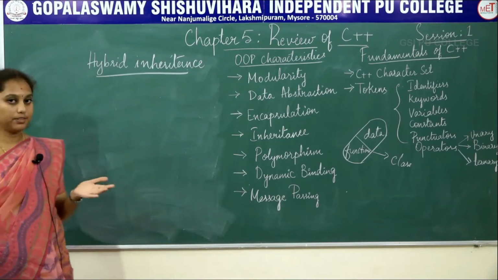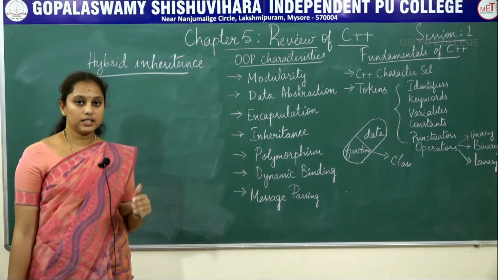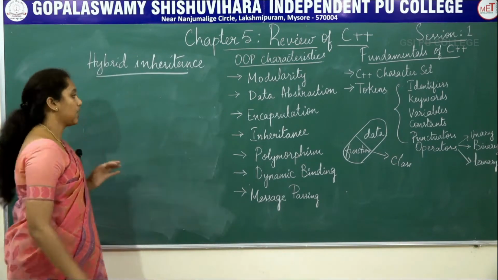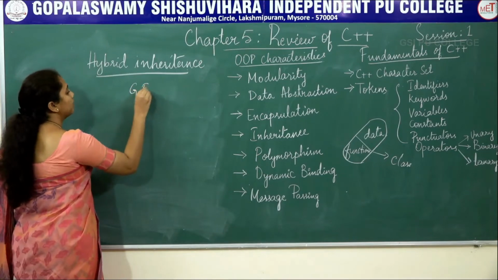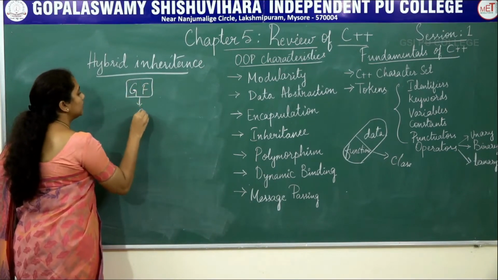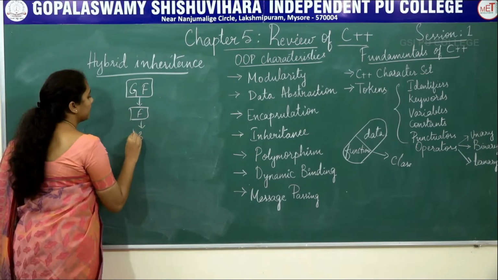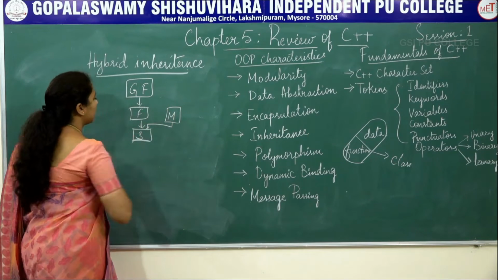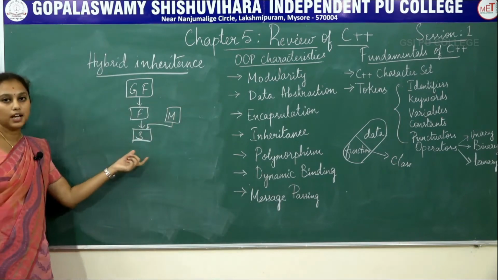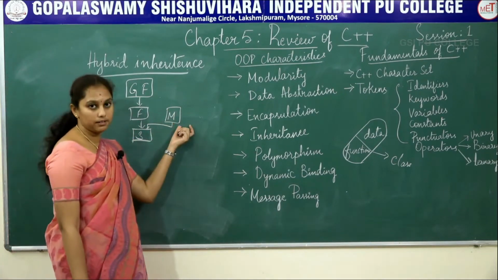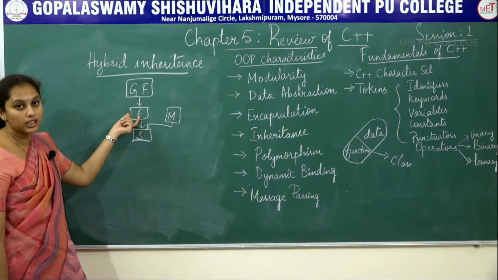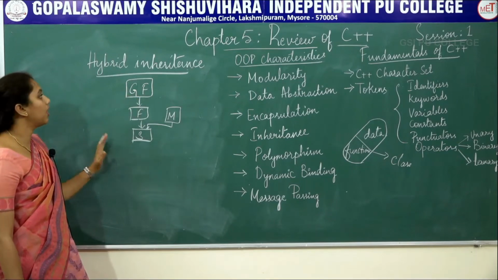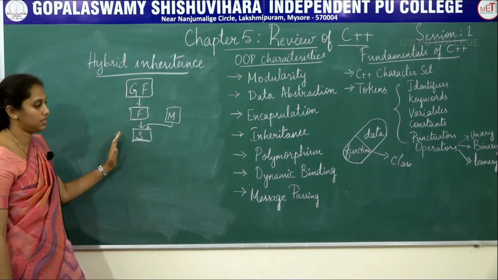It may be multi-level and multiple inheritance, or hierarchical and multiple inheritance. Here consider the grandfather, father, son relationship along with the mother. The son is inheriting beauty from his mother, intelligence from his father and height from his grandfather. So this is called hybrid inheritance.